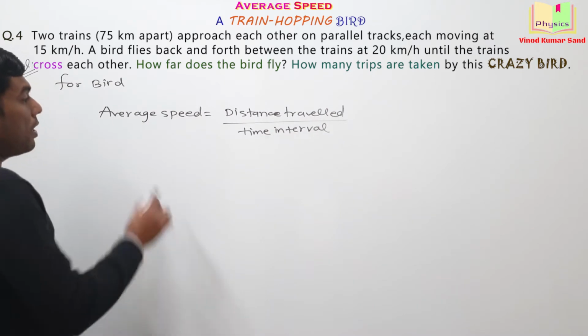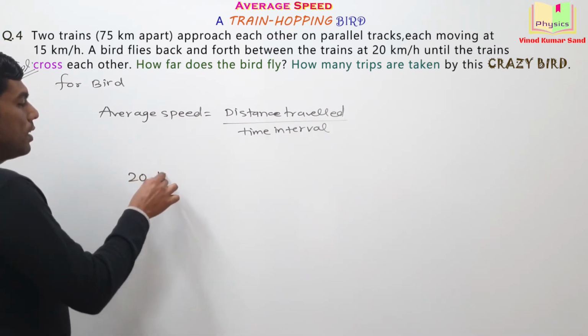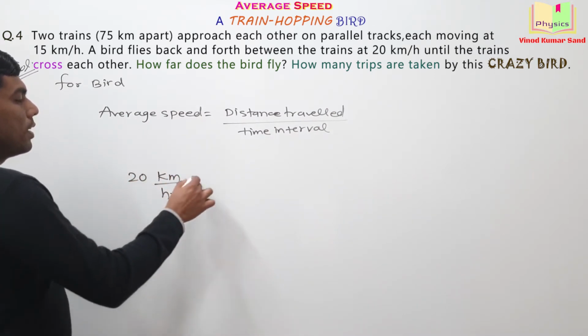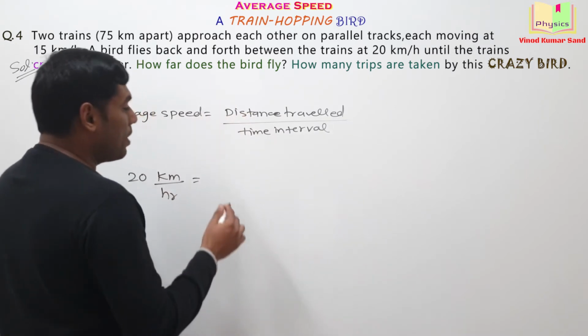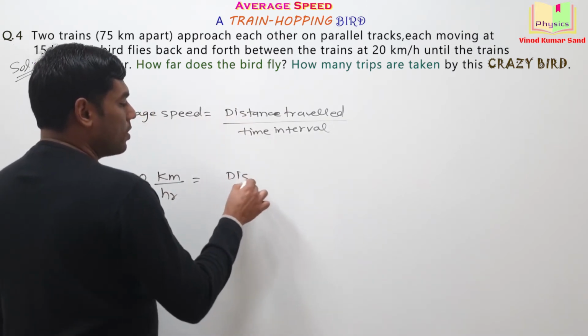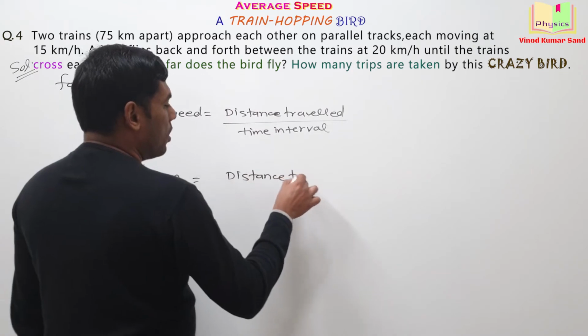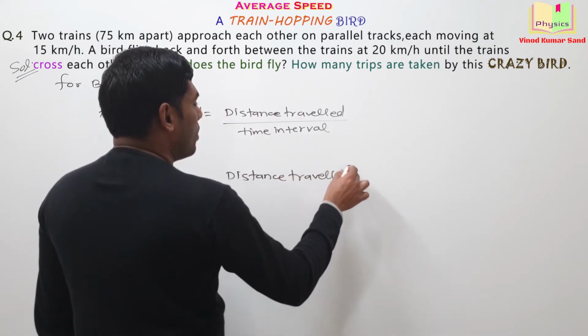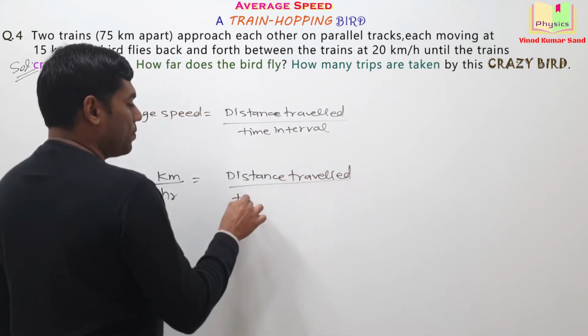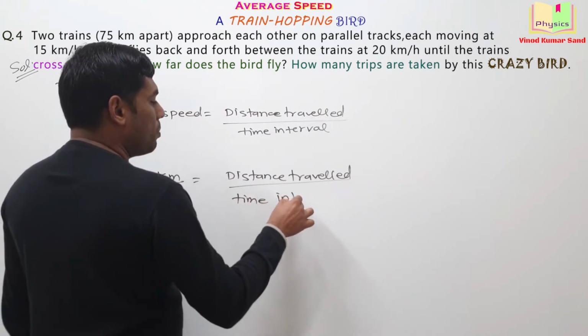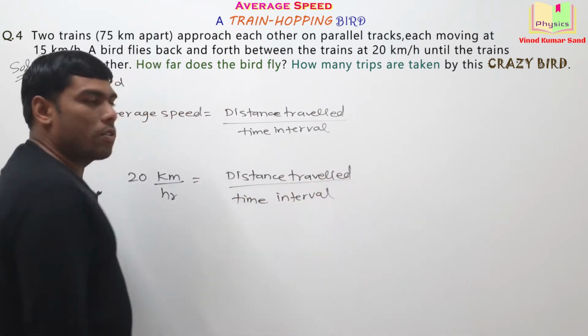Average speed of the bird is known to us. It is 20 km per hour. Distance traveled by the bird is our target. And now we need the time interval. That can easily be obtained by looking at the statement of the question.